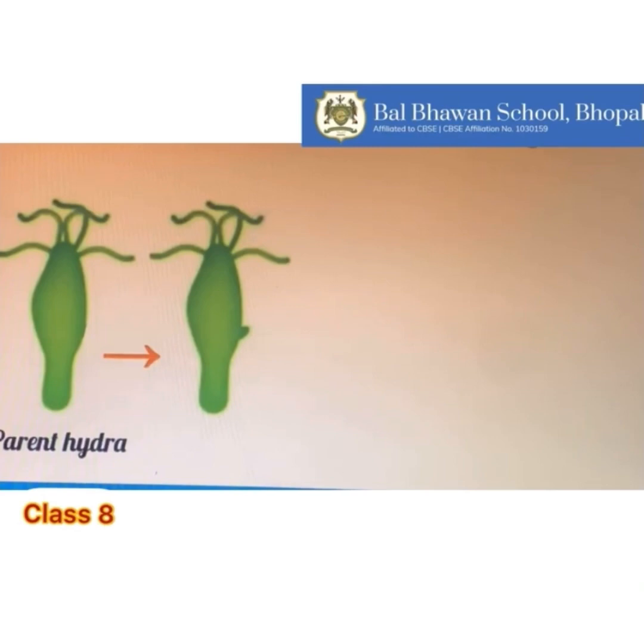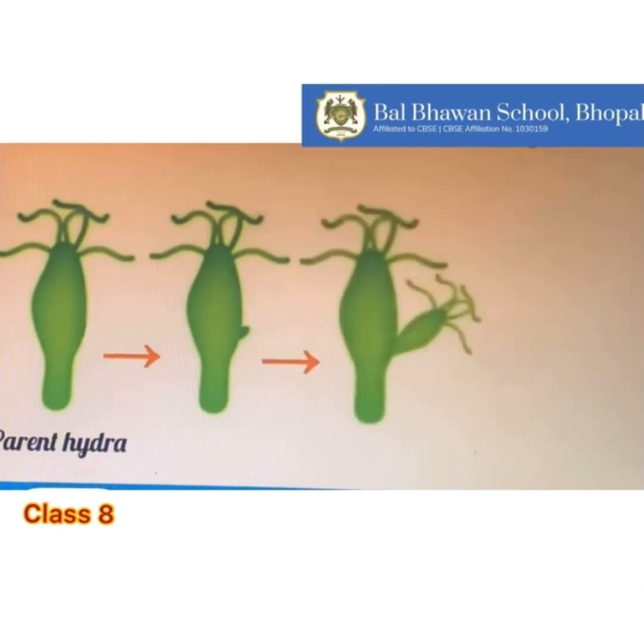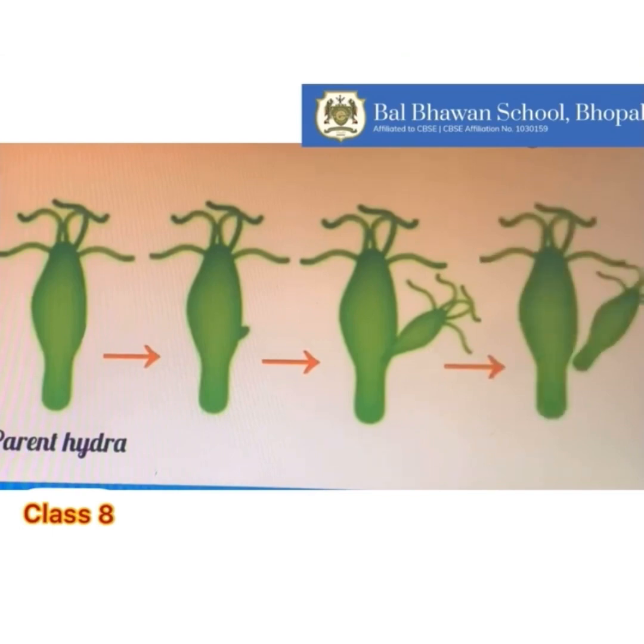This bud then grows gradually to form a small new hydra by developing a mouth and tentacles. And finally, the new tiny hydra detaches itself from the body of the parent hydra and lives as a separate individual or organism. In this way, the parent hydra has produced a new hydra.